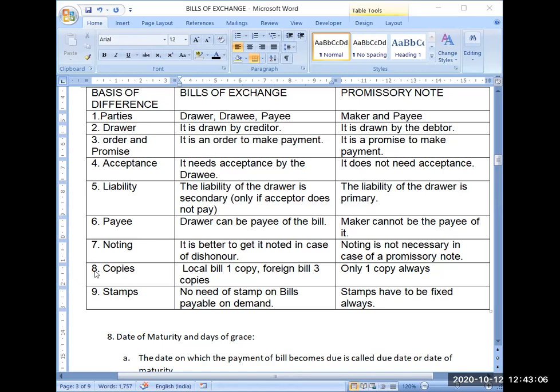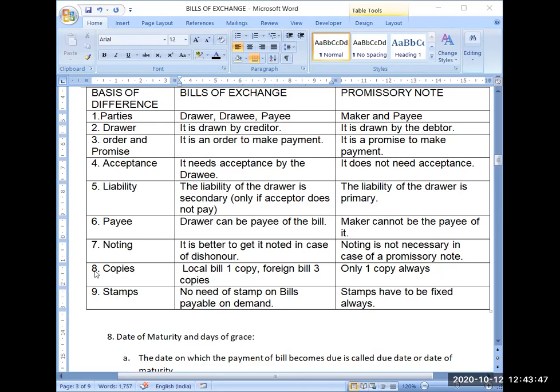He will again go to the person who is liable to make the payment, meaning the drawer of the bill or the acceptor of the bill. He will present the bill for payment, and if he denies the payment, then he will note down all the proceedings in his register, and that is called noting. That noting will work as a legal proof in the court that this bill was presented on the due date to the person who is liable to make the payment, but he has not made the payment, and the bill got dishonored.